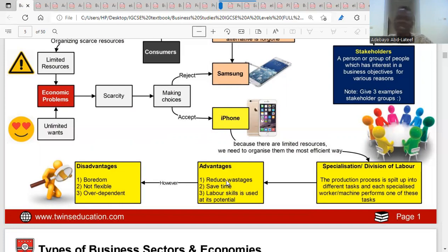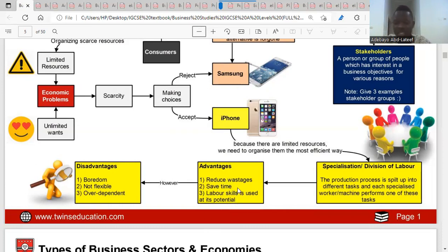Two, it saves time. When you give the job to someone who knows how to do the job, he's going to finish the job as soon as possible. He's not going to waste time doing the job because he or she knows the job well. So he or she will deliver at the right time. The third one, labor skills are used at their potential.